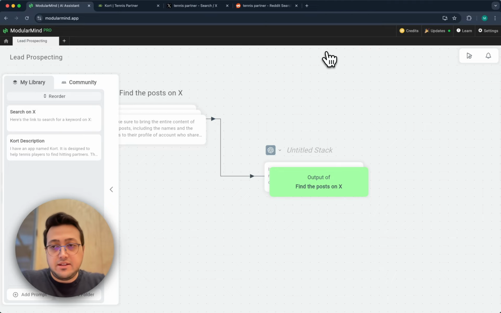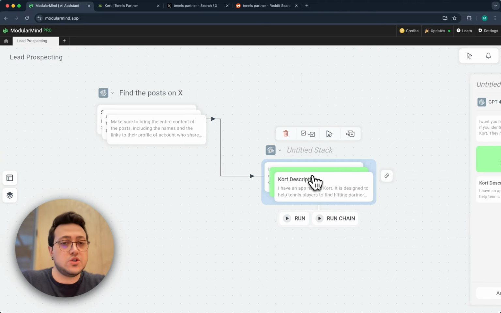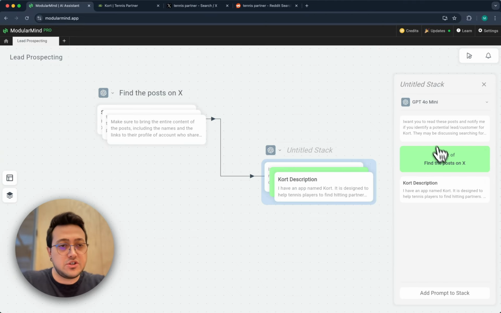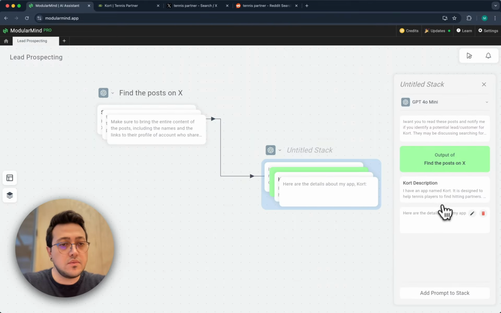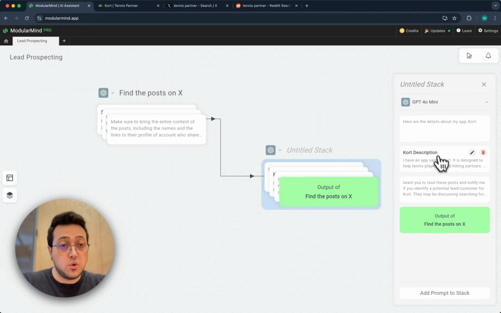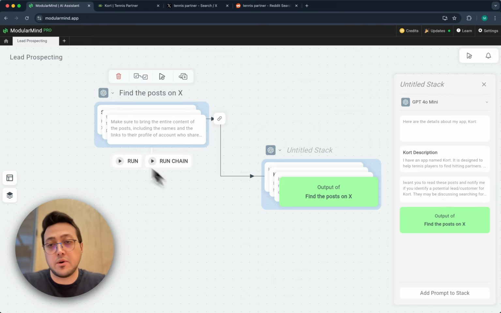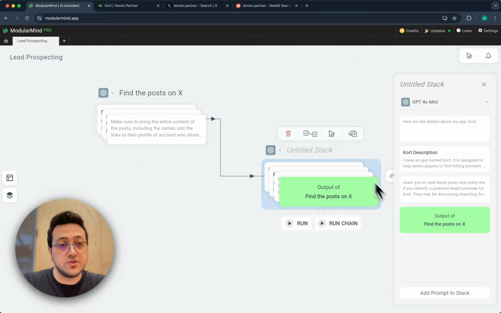So I will just add this prompt again to this tab so ModularMind knows what it is. But I'll just arrange the order of these prompts so the flow makes sense. Basically, first I would say here are the details about my app port. Then I will provide the description, and I'll say I want you to read these posts and so on, and then these posts will appear here whenever I run this stack and the result is ready.